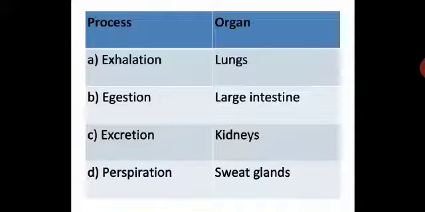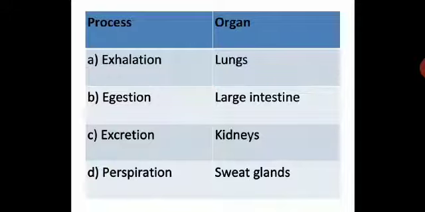Then how is sweat given out? This process is called perspiration, and the organ involved in perspiration is the sweat glands. So sweat is again an unwanted liquid waste in the body, and we have sweat glands beneath the skin, and our skin is porous. So skin is porous, and sweat glands help us to remove the liquid waste under the skin, and this is done by sweat glands. We all sweat, as you all know.